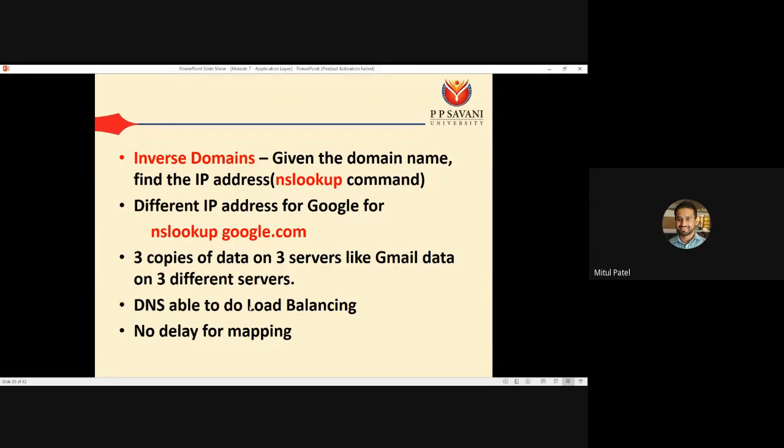Okay, so suppose if one server is not reachable, it will immediately fetch the data from another server. Whichever server is shown as accessible at that time, the nslookup command will provide the IP address of that server. So by that way we can perform load balancing and also get a fast response. That means there is no delay for mapping. Whenever the matching IP is there, the data is fetched from that particular server and delivered to the client.